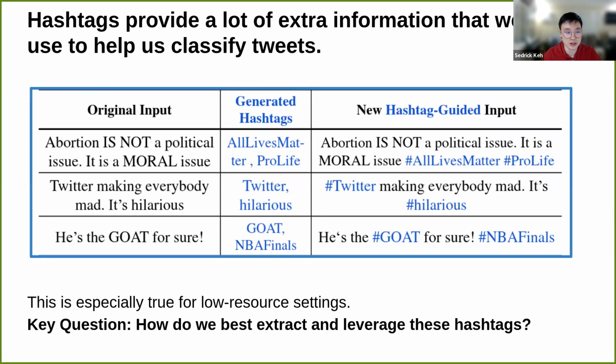Specifically, I'd like to point out the third example. The original tweet is, "He's the GOAT for sure." Now, this tweet is quite vague, but if we add a hashtag, for example, hashtag NBA Finals, then that adds a lot more context and gives us a much clearer picture of what this tweet is talking about. And this is especially true for low resource settings. And so the question is, how do we best extract and leverage these hashtags?